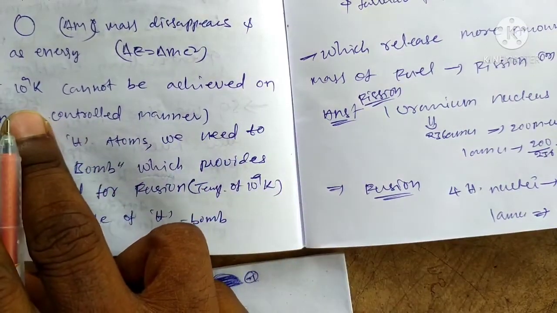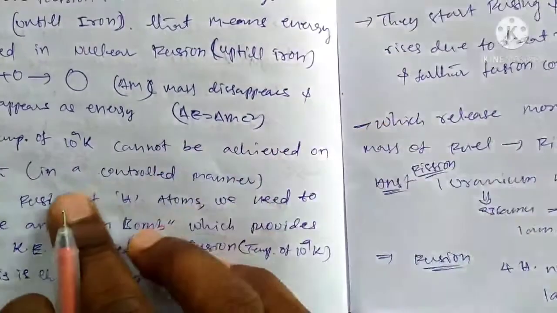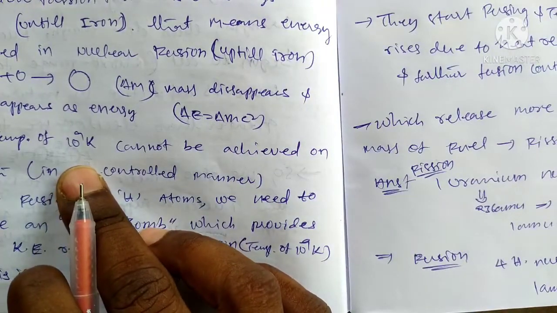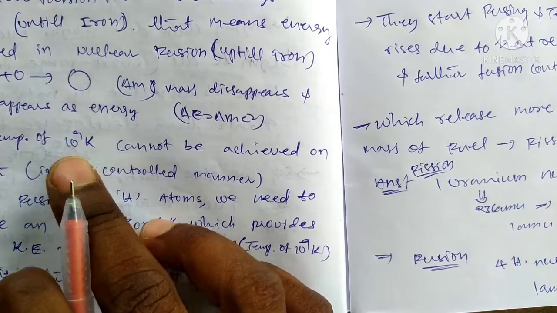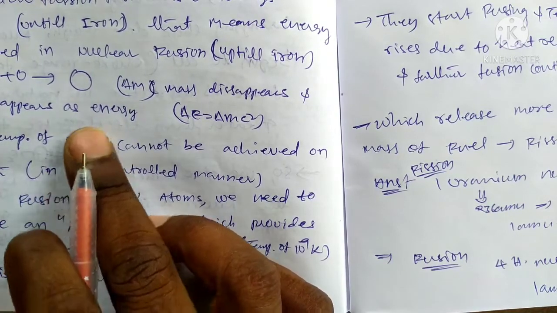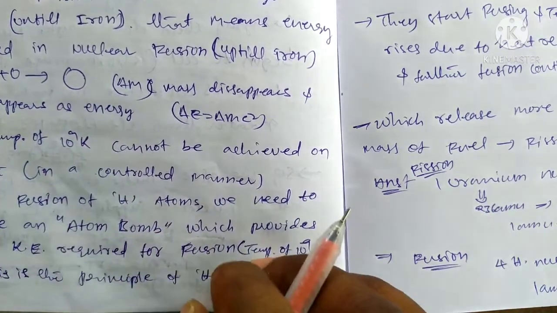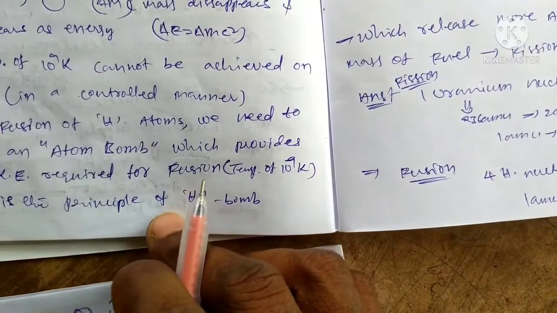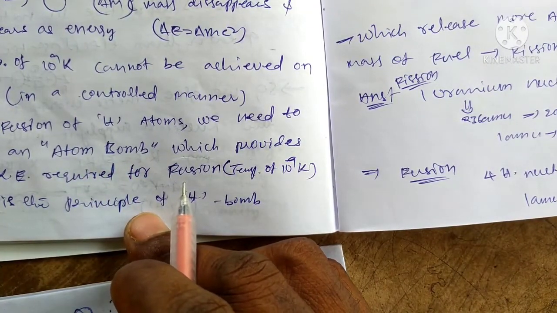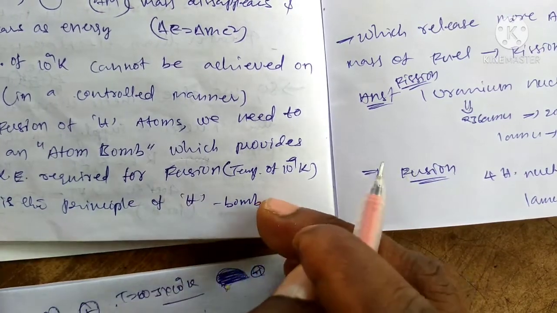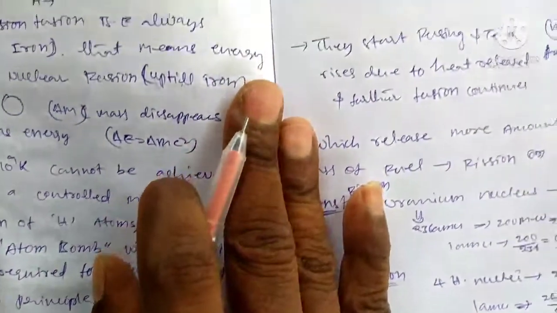That temperature is 10 to the power of 9 kelvins. Okay, this cannot occur on the earth. It is a high temperature, it cannot occur on the earth. It can only occur in a hydrogen bomb or a star. Okay, this is the principle of the hydrogen bomb.